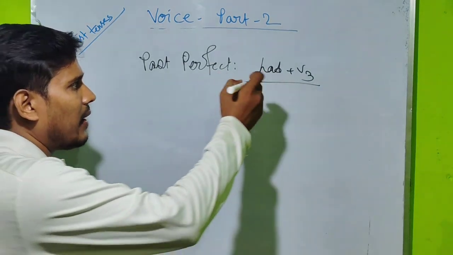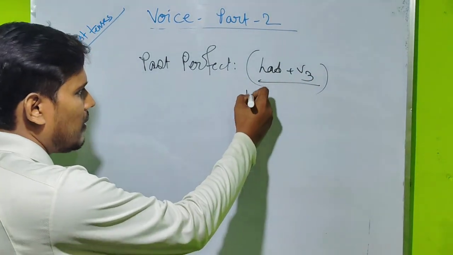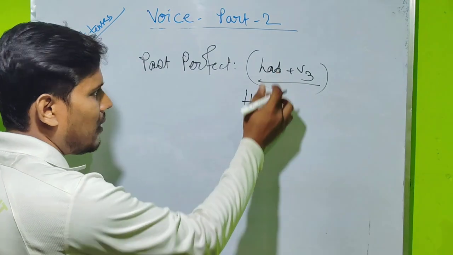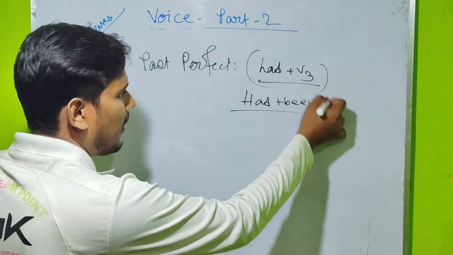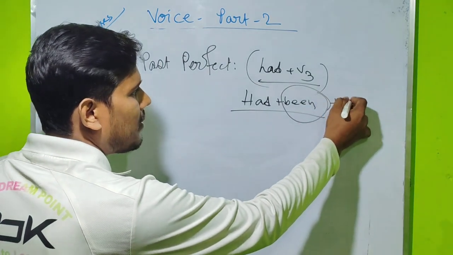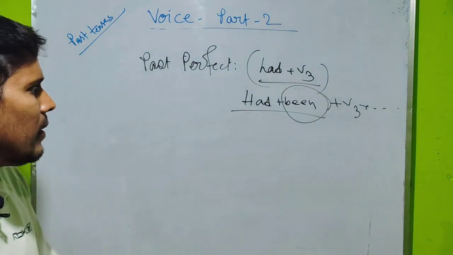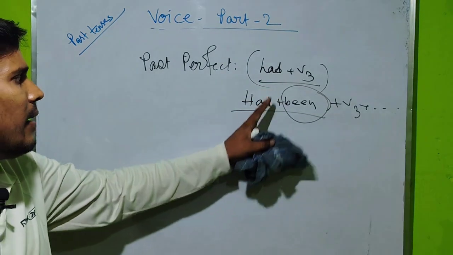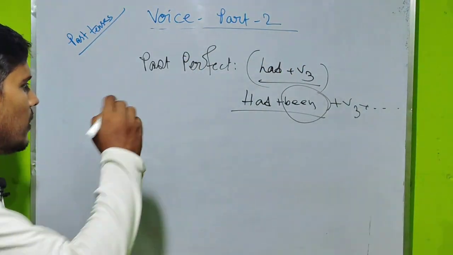So had and V3 added sentences, how do we convert them into passive? You have nothing to do. You have no need to change this one. Extra you have to take, that is been, and V3 there is no change. Remember this one: had. Extra you have to write down been, and V3 no change.